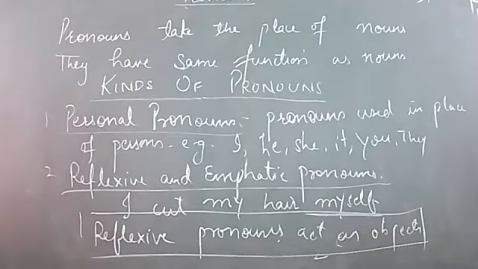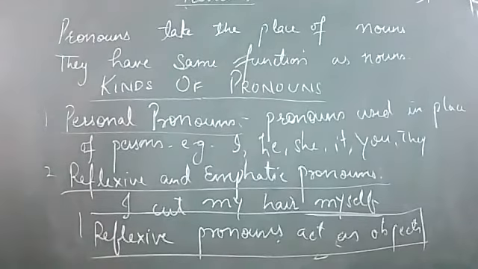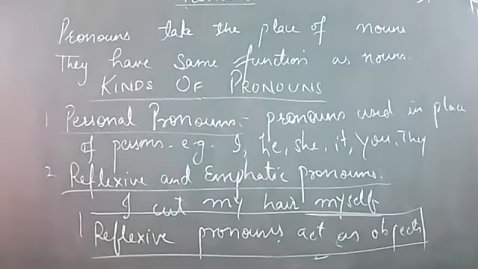Here myself is acting as an object. Just remember, they are mostly used at the end of the sentence, and they act as objects. So when it is present at the end of the sentence, it is a reflexive pronoun.